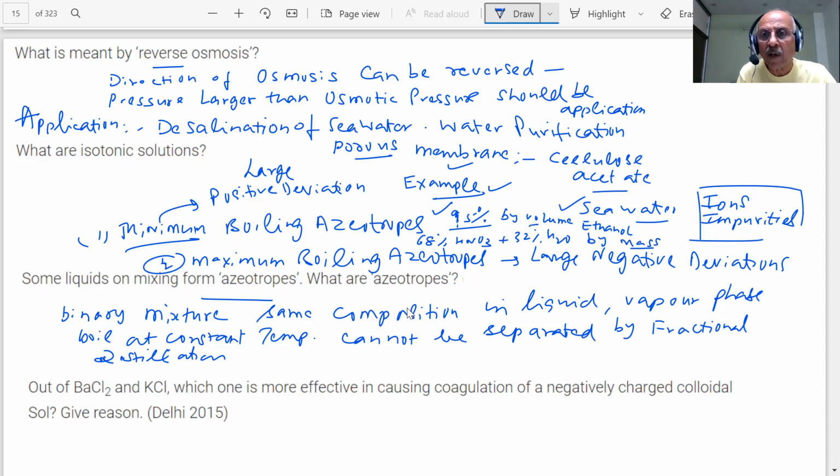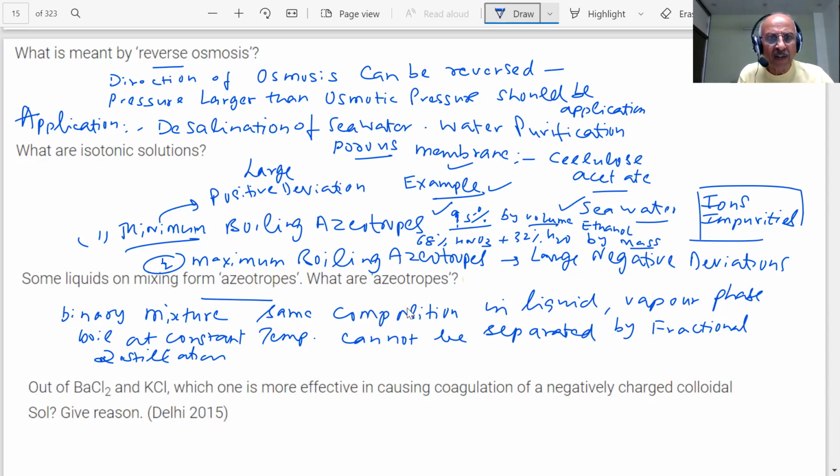Make sure, students, when I write, I talk of each and every word, because if you write a wrong word, the answer gets zero. Students think they have given the correct answer, but they have made some error. This is a very normal way of losing marks in the paper: small mistakes.